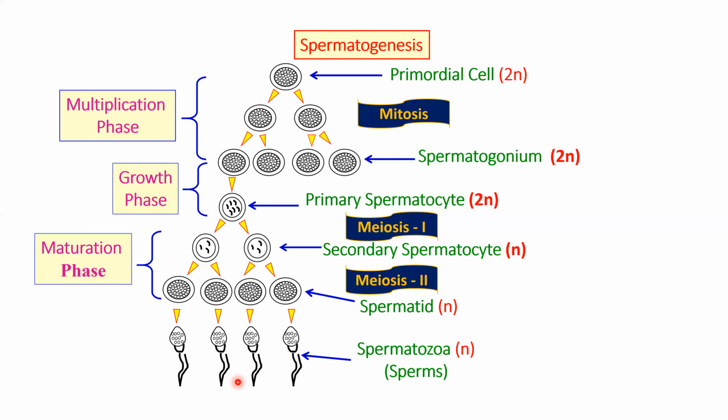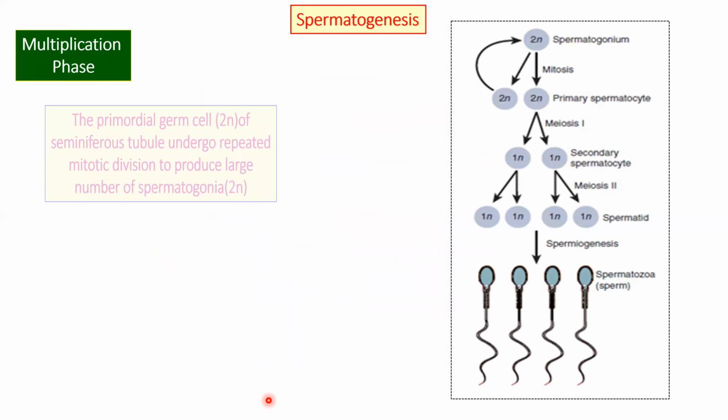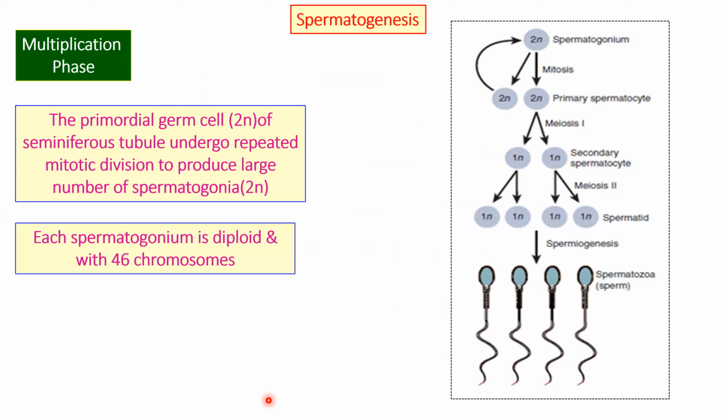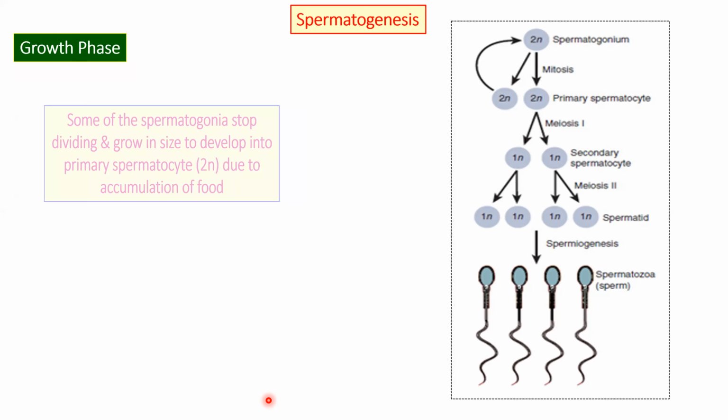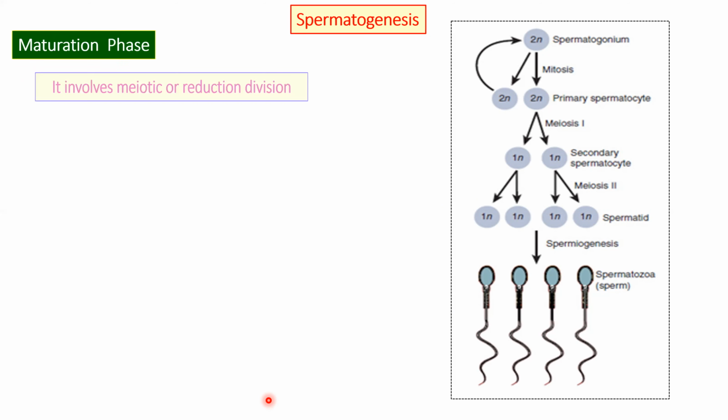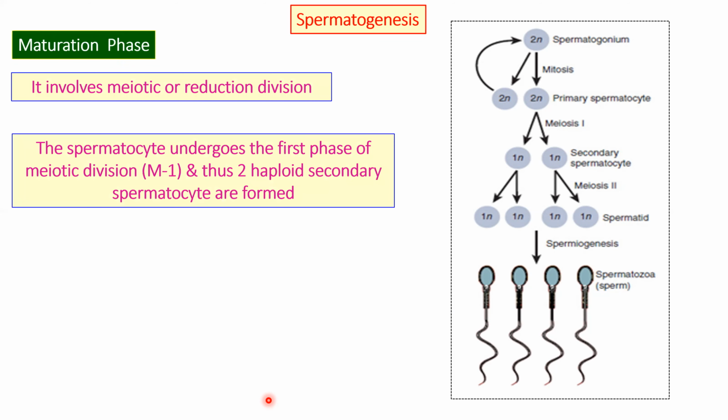So please remember that there are three phases in spermatogenesis. The first one is the multiplication phase. The second one is the growth phase. The third one is the maturation phase. Okay, so this is the description I have written for the multiplication phase, and this is for the growth phase, and finally, your maturation phase.